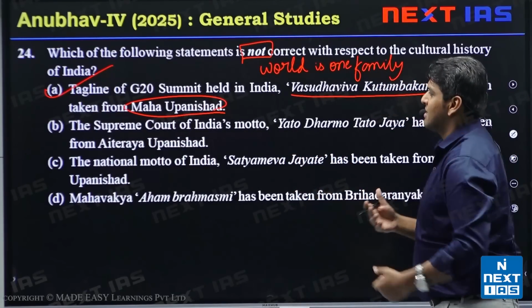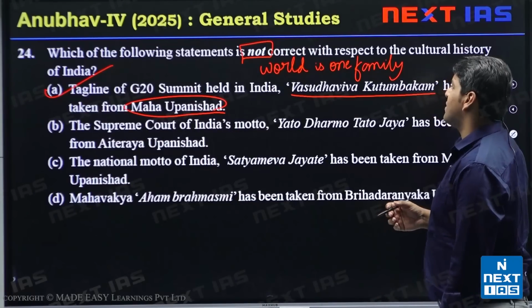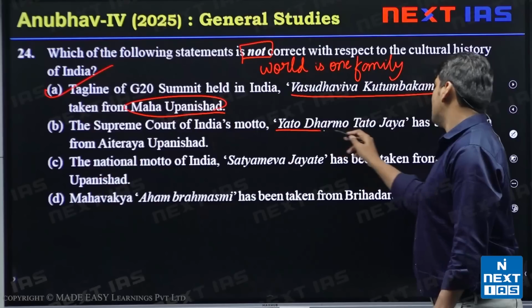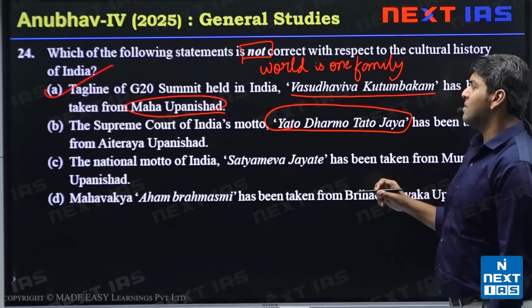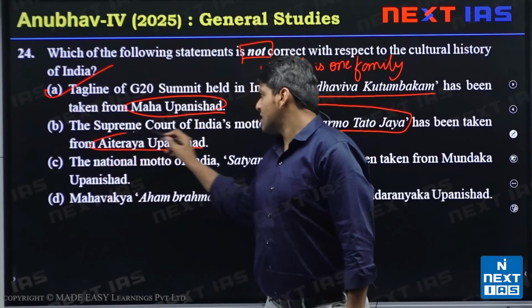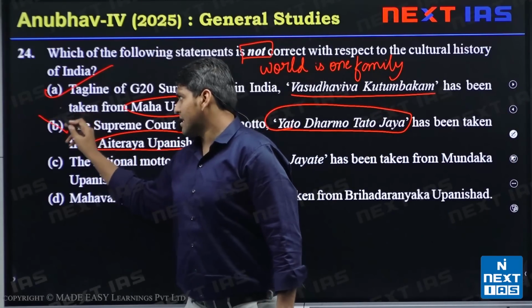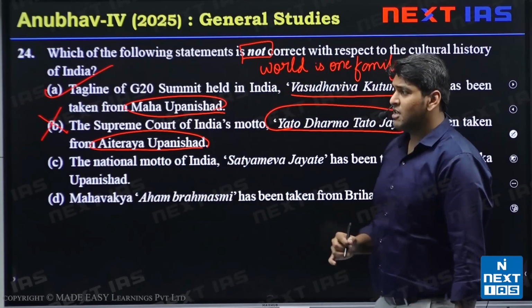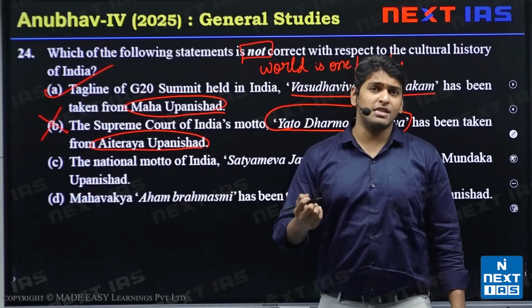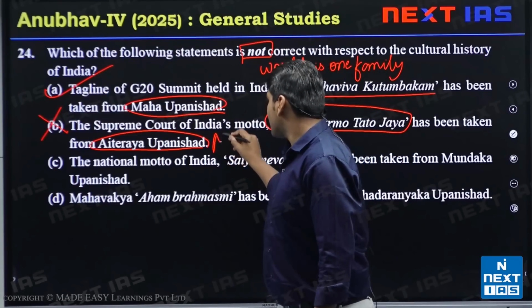Next, Supreme Court of India's motto, Yato Dharmo Tato Jaya. The Supreme Court's motto has been taken from Atharva Upanishad. This statement is not correct. This statement, Yato Dharma Tato Jaya, means where there is dharma, there is victory. This is taken from Mahabharata.